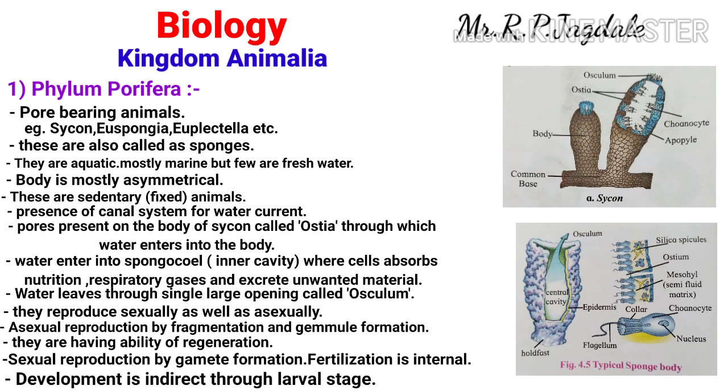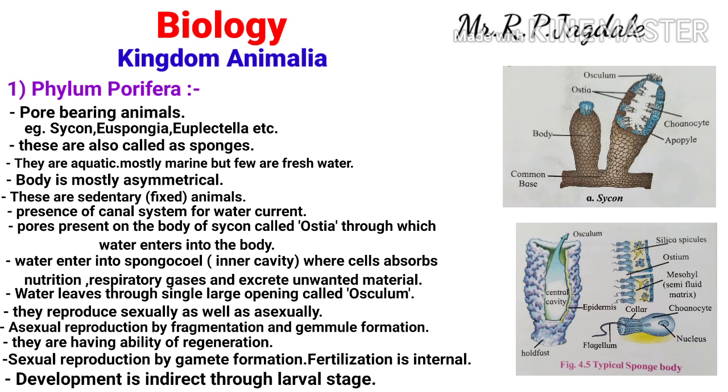For this canal system there are pores on their body called ostia. Through the ostia water enters into the body, that is the spongocoel, where the inner cells absorb the food and nutrition and excrete excretory material into that water.